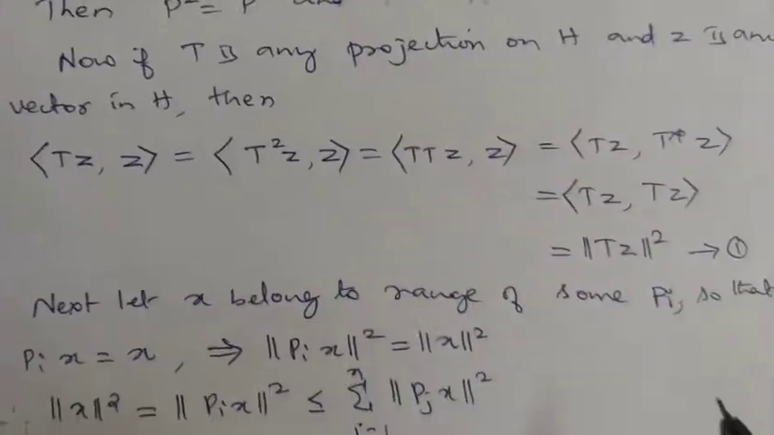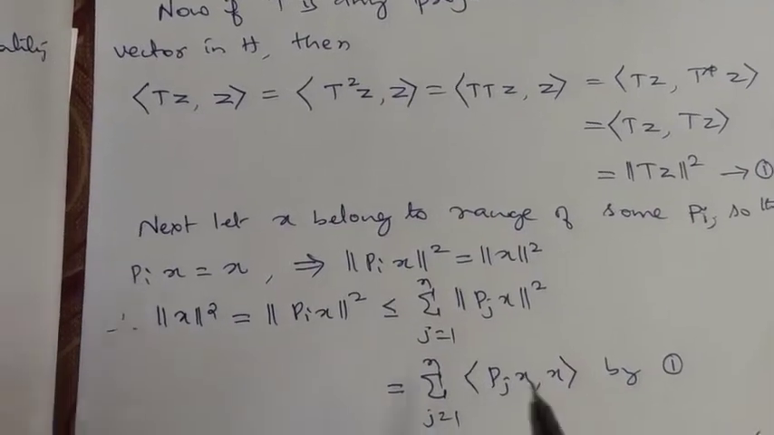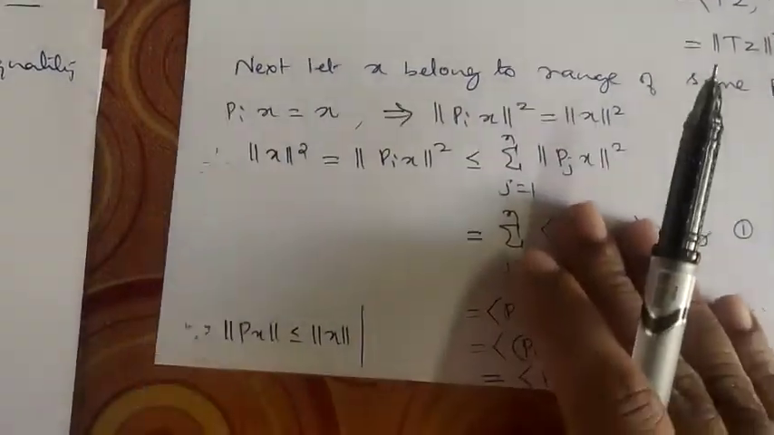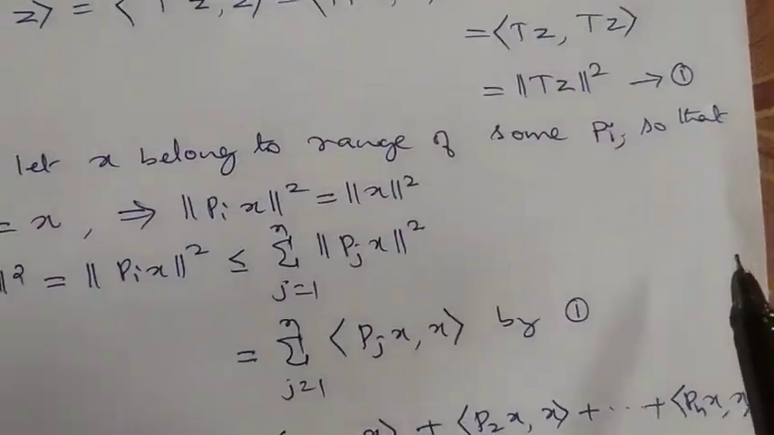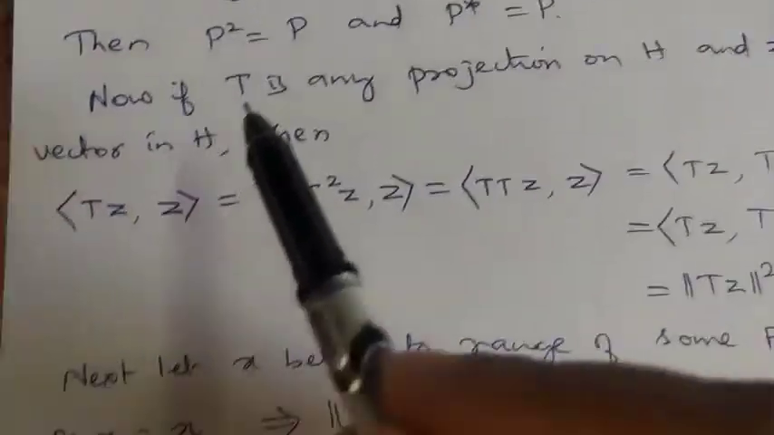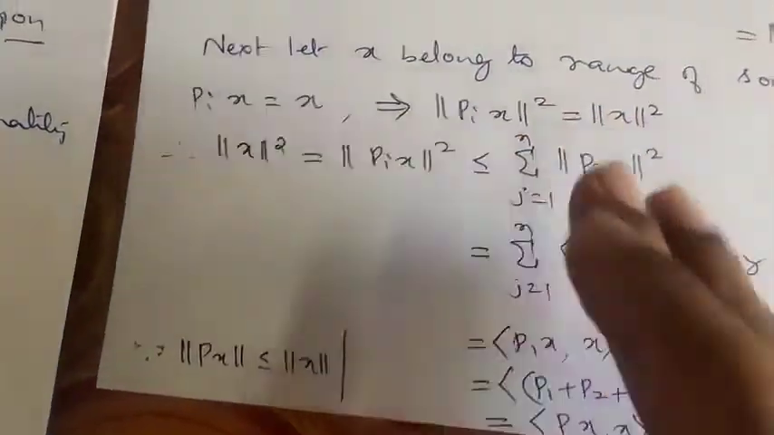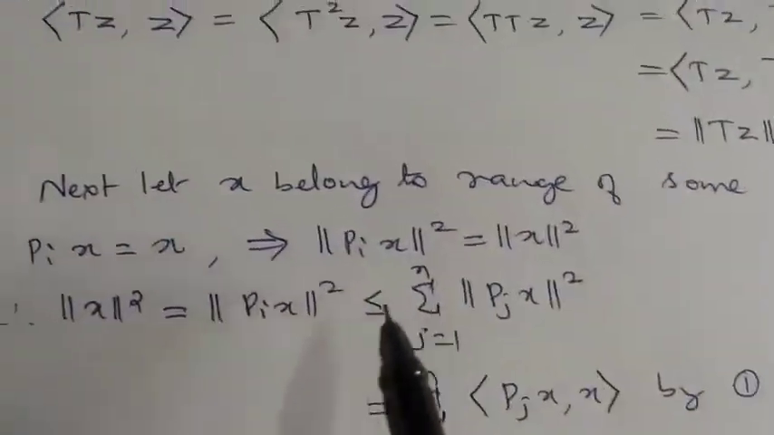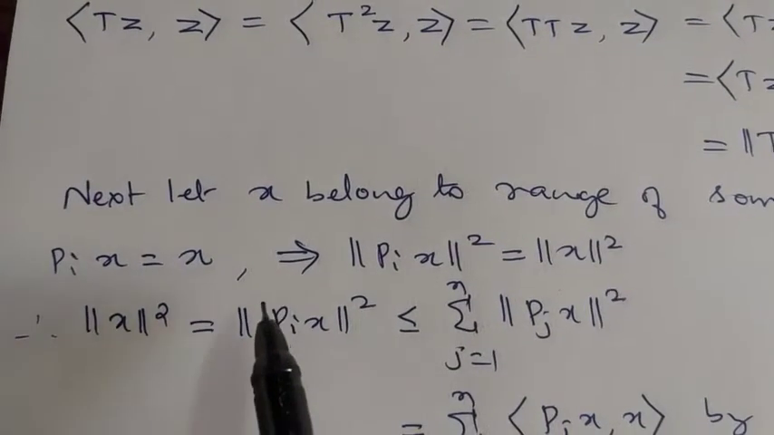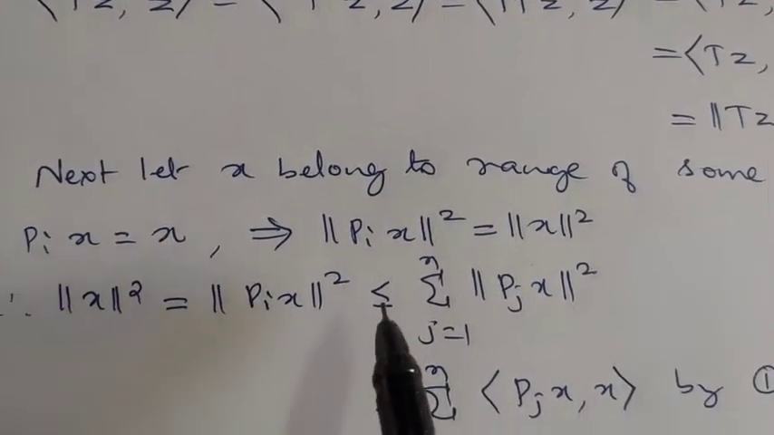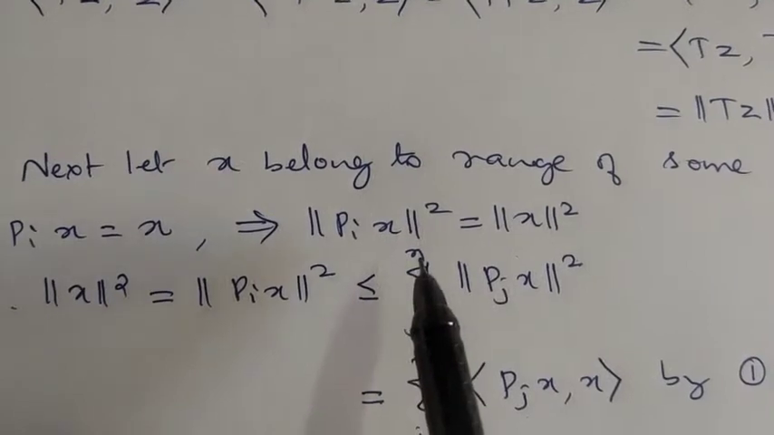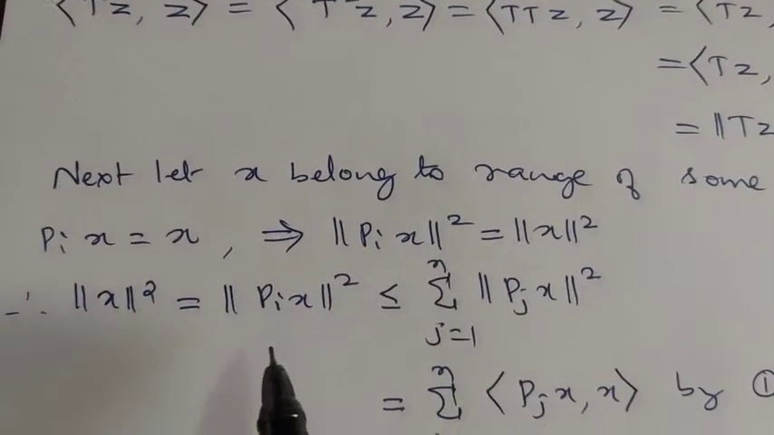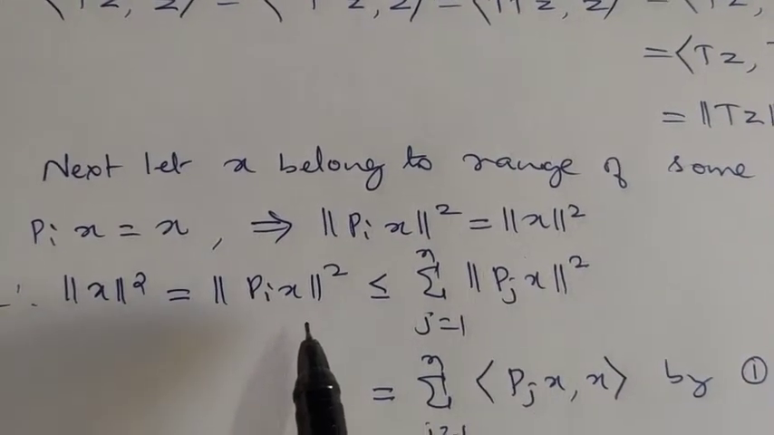Now let X belong to the range of some Pi. If X belongs to the range of Pi, by definition what will happen? Pi of X is X itself. X belongs to range of Pi means Pi of X is X itself. This implies norm of Pi of X whole square is norm of X whole square. Therefore, norm of X square is equal to norm of Pi of X whole square.